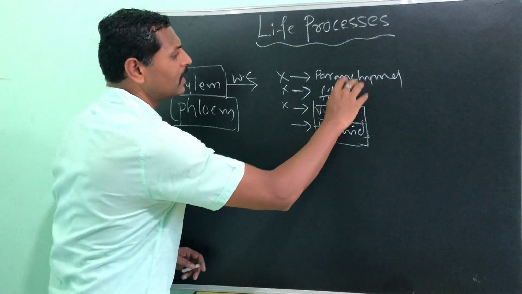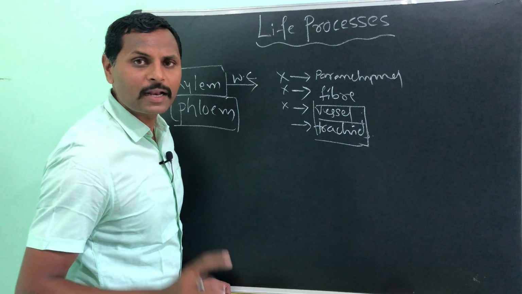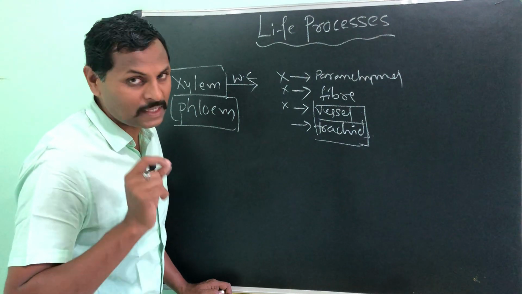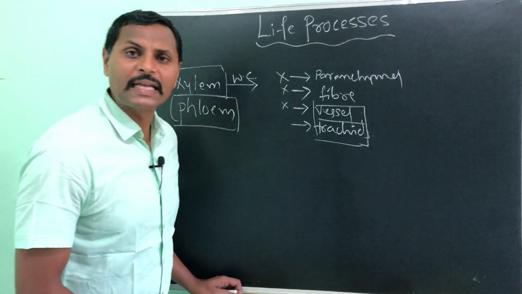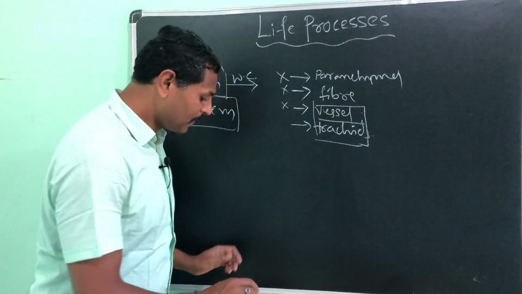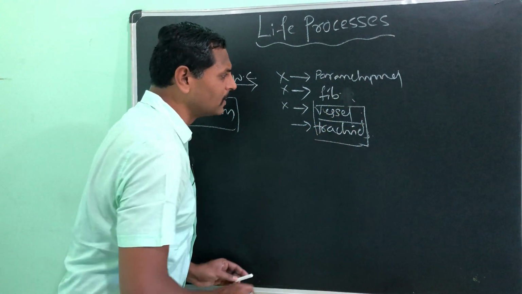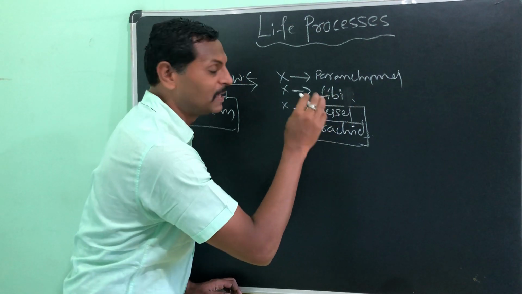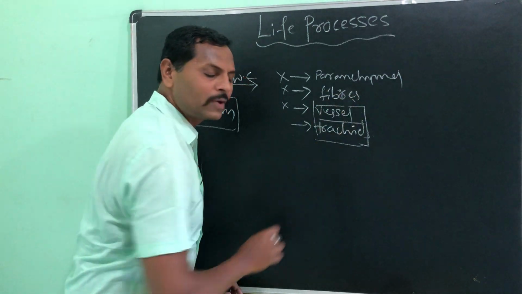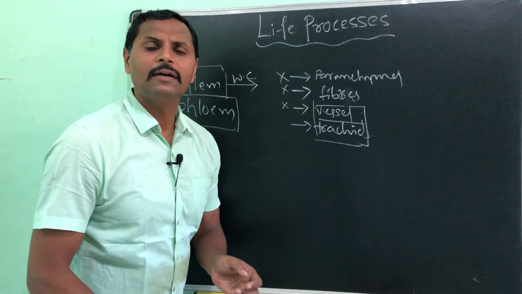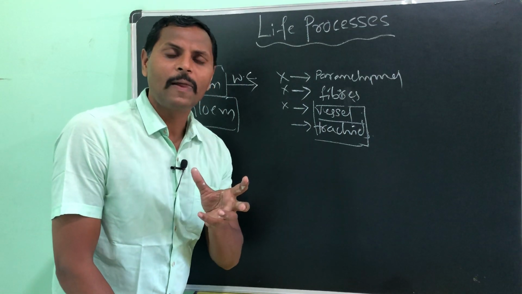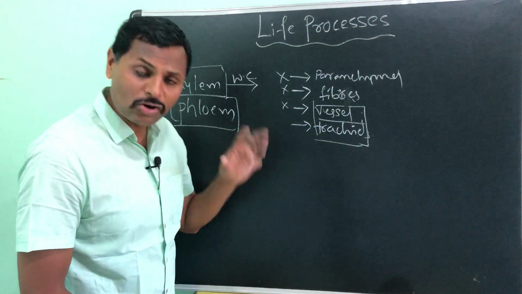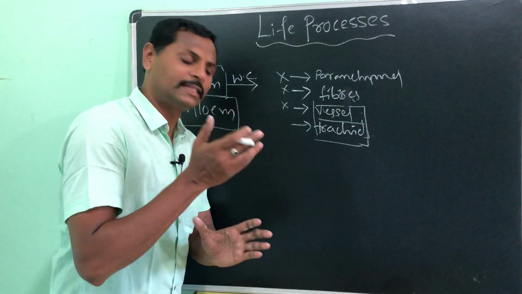Xylem parenchyma is a living cell. It has a nucleus as well as cytoplasm in it. Whereas xylem fibres, spelled F-I-B-R-E-S, simply give support to the plant. Xylem vessels and tracheids also give support as well as conduct the water.